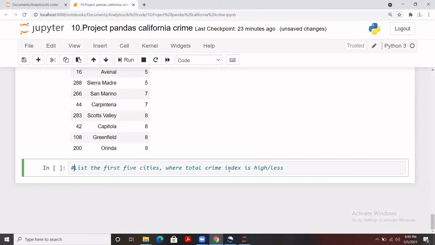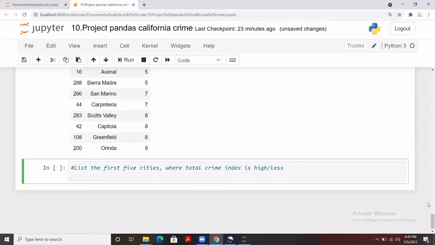So we have to sort the values based on the crime index. To do this, we use the name of the data frame dot sort_values, and we sort it using the by keyword. The name of the column is total crime index, which is TOT_CRI_INDEX. Let me fix it. And we are going to use ascending equals to false, and we need the top 5, so we use head 5 for that.